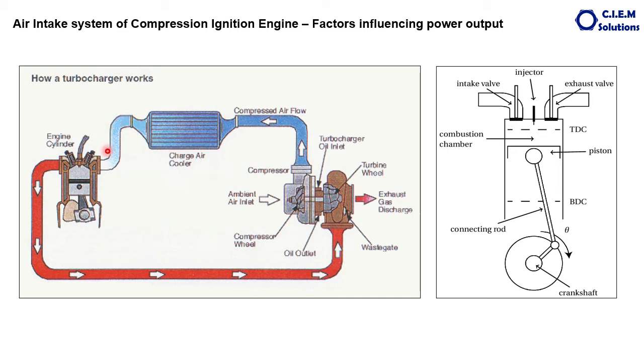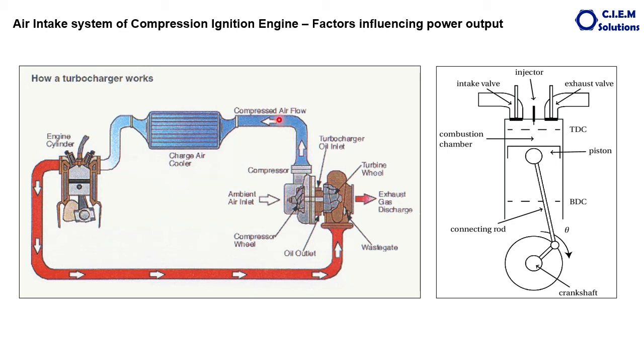Again, the next is the density of the air. The density of the air changes as per the altitude. Then next is the temperature of the air drawn inside the cylinder. When the air is heated, its density drops down. When the air is forcibly inducted inside the engine, it gets heated because of the swirling action of the turbocharger compressor wheel.